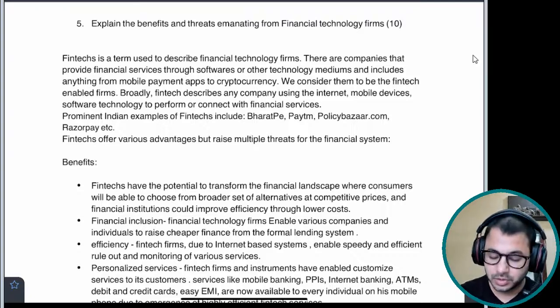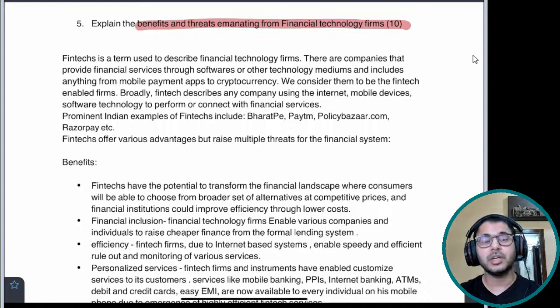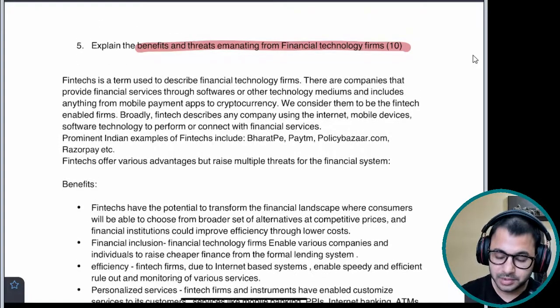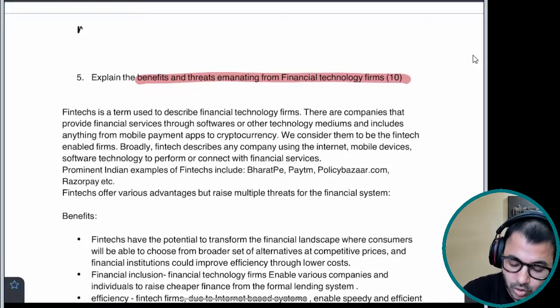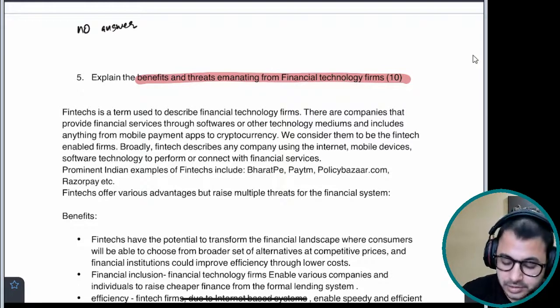Let's come to the fifth question. Explain the benefits and threats emanating from financial technology firms. Now, I would like to bring a specific point here. No answer which is covering the basics, of course.